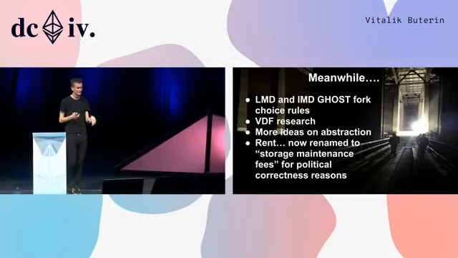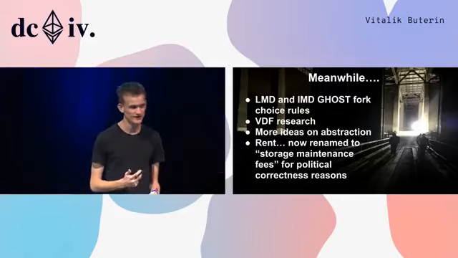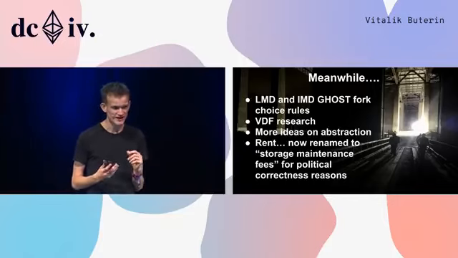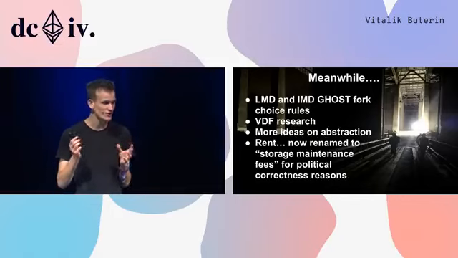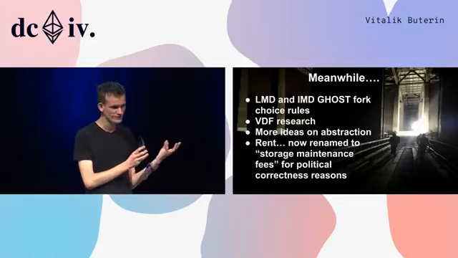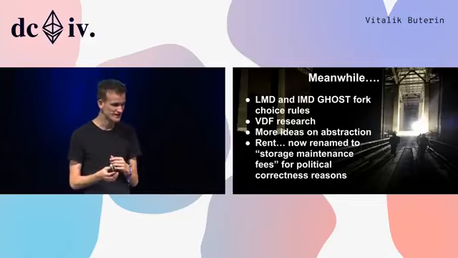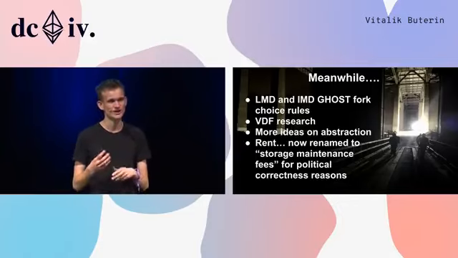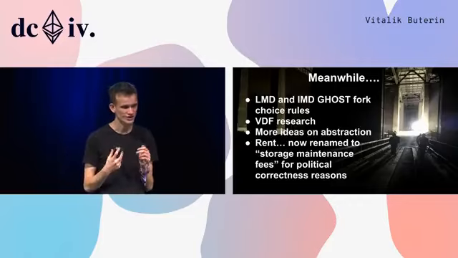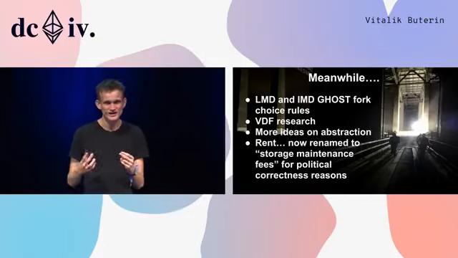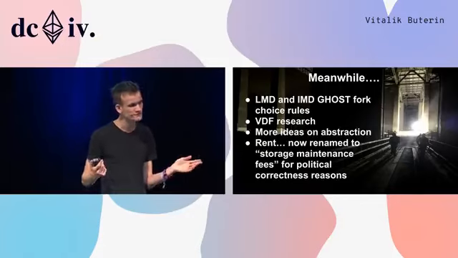So in the meantime, we spent a lot of time arguing about fork choice rules. We ended up getting closer and closer and deeper into realizing that fork choice rules based on GHOST, the greedy heaviest observed subtree algorithm that was originally intended for proof of work but repurposed by us for proof of stake, made a huge amount of sense. Justin started doing research on verifiable delay functions. We had this workshop at Stanford, and we made a lot of progress on verifiable delay functions there, and Justin is still collaborating with a lot of researchers from there.